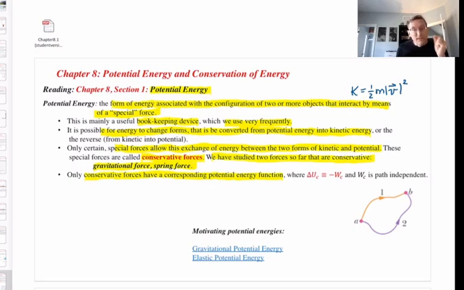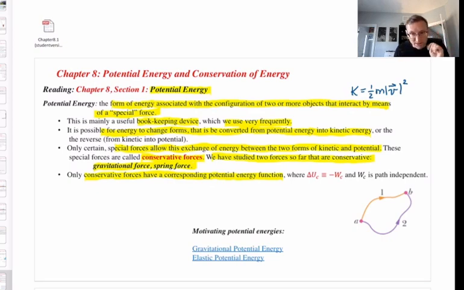So, since the gravitational force is conservative, there must be something called gravitational potential energy. And there is. If the spring force is conservative, and it is, then there must be something called the spring potential energy, often called elastic potential energy. And there is. For every conservative force, there is a corresponding potential energy.